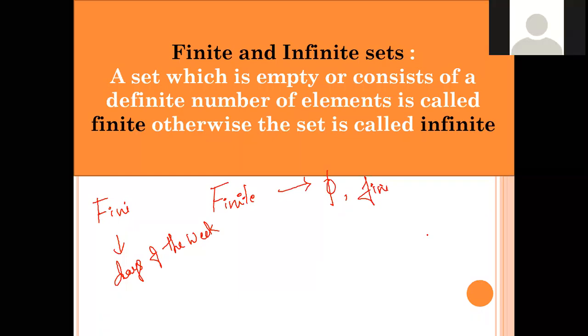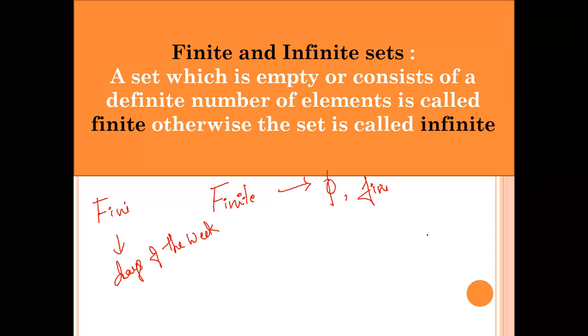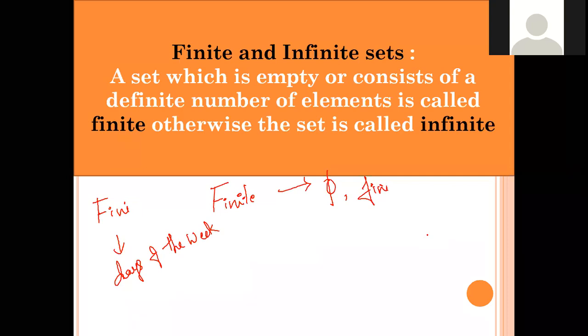And the empty set is also called a finite set. Correct? The empty set is always a finite set because we can say it has zero elements. What do you mean by a finite set? If you can say a definite number, that this set has this many elements, then it is a finite set. An empty set, how many elements does it have?